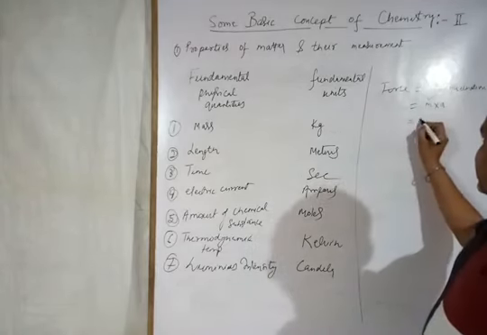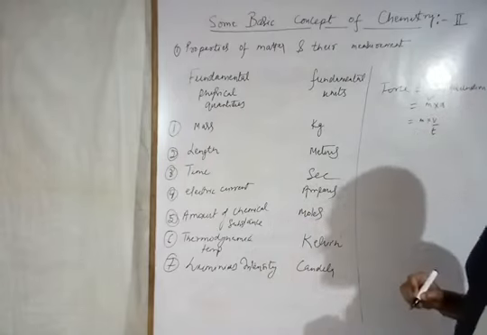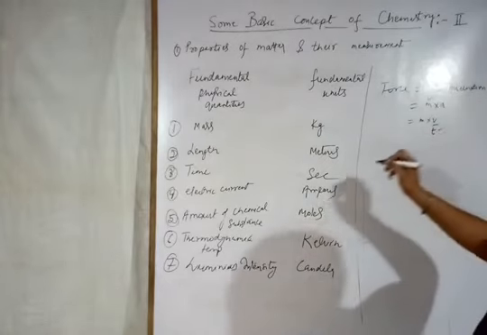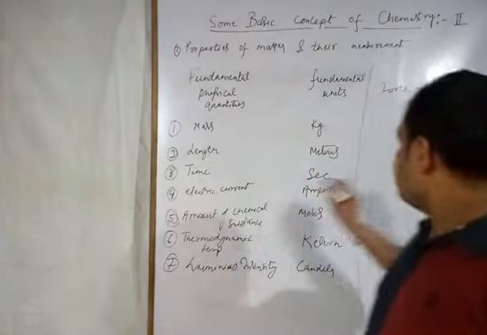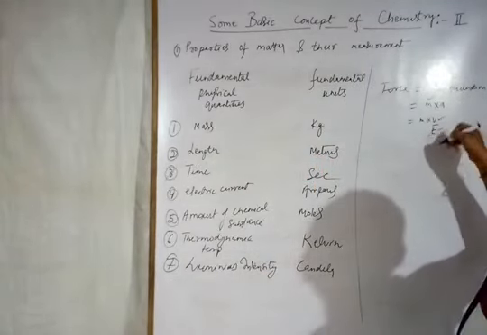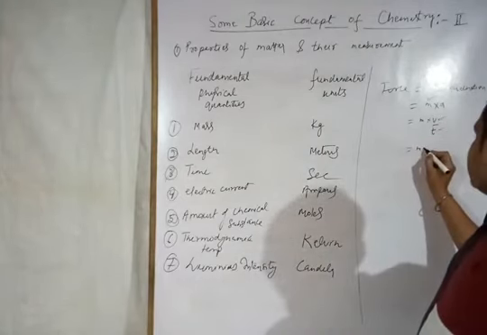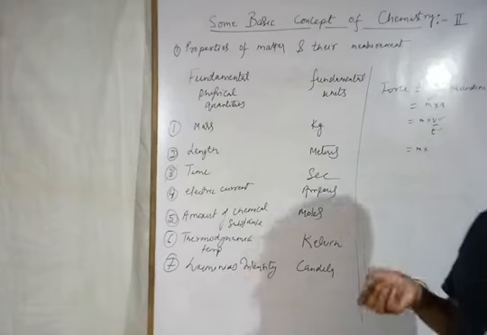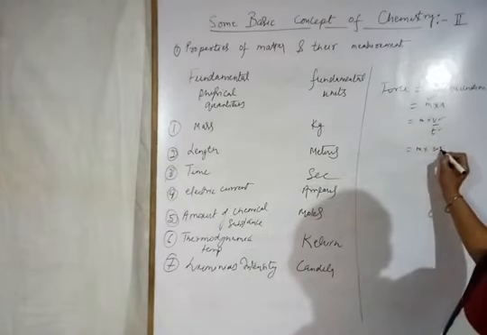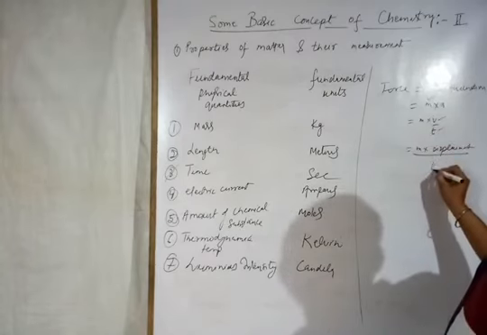So we are writing here m into v by t, where v is the change in velocity and t is the time taken. Now what is t? t is the time taken. So time is the fundamental quantity, but velocity is not the fundamental quantity. So again we are splitting the formula for velocity. So it becomes m into, what is velocity? That is change in displacement upon time. So it becomes mass into displacement upon time, meaning t square.